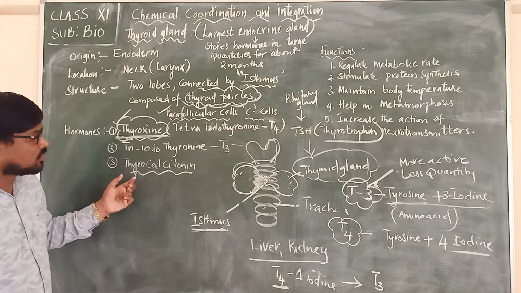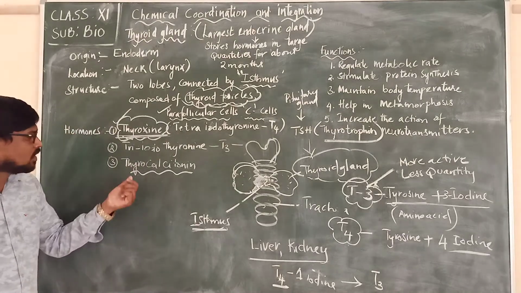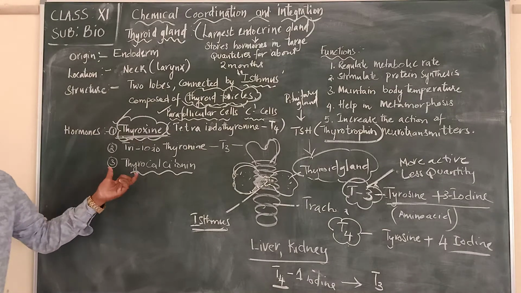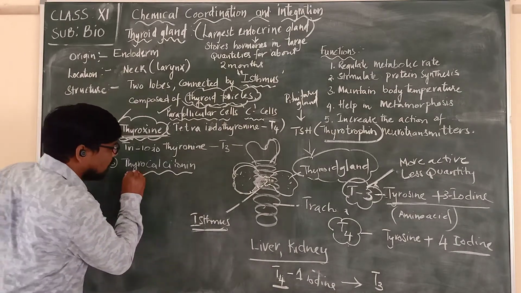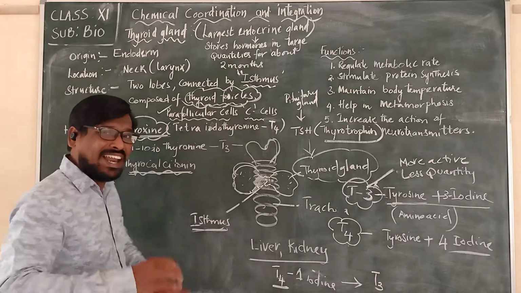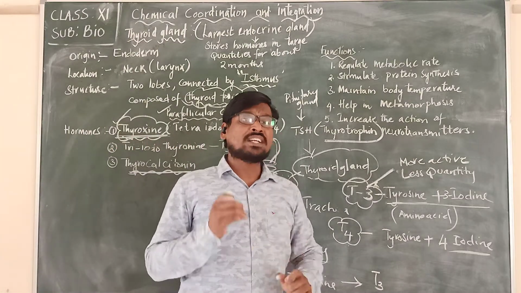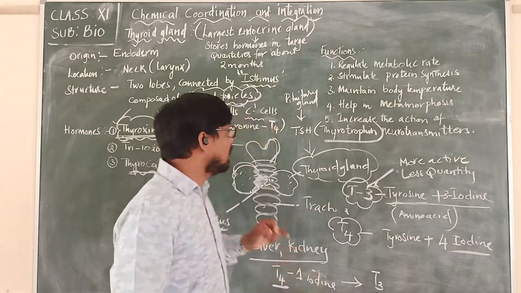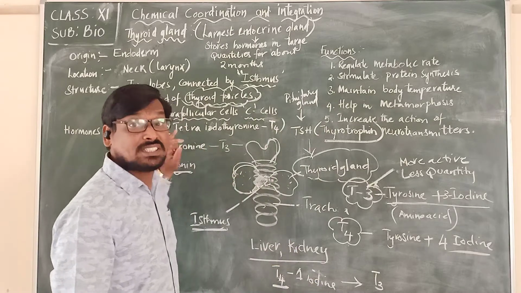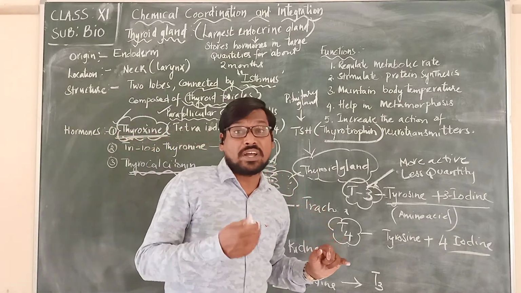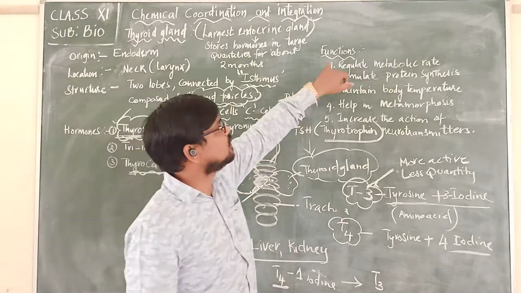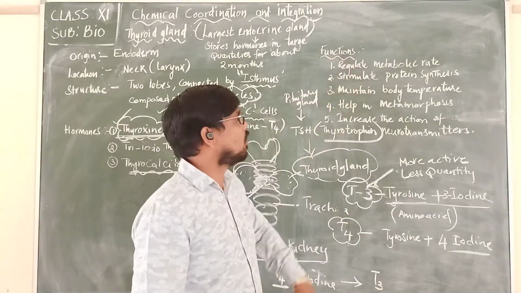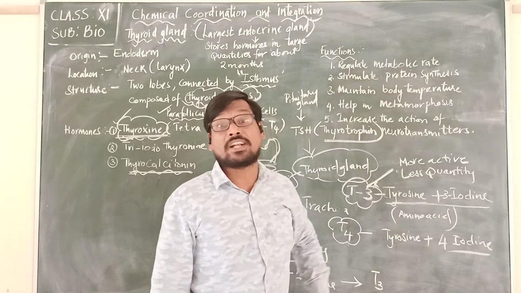Now the other hormone is thyrocalcitonin. But before we go to thyrocalcitonin, let us see in simple terms what the functions of this hormone called thyroxine are. The first one: thyroxine regulates the metabolic rate.